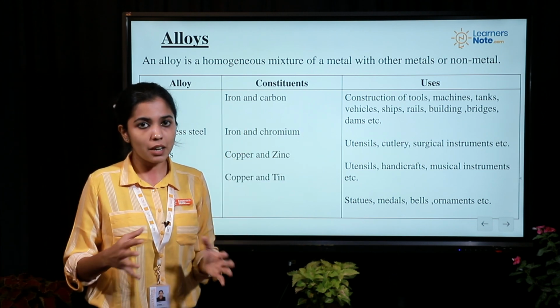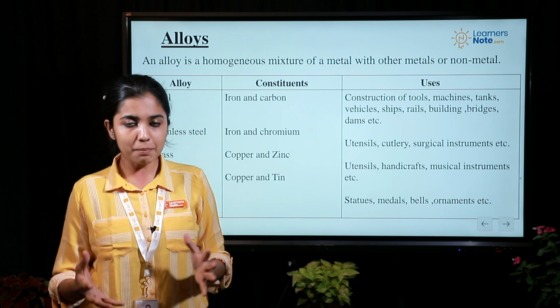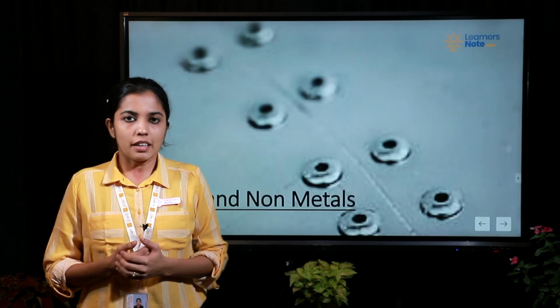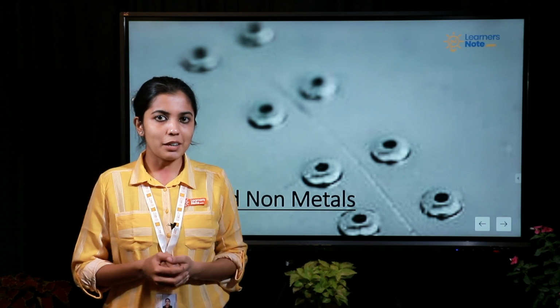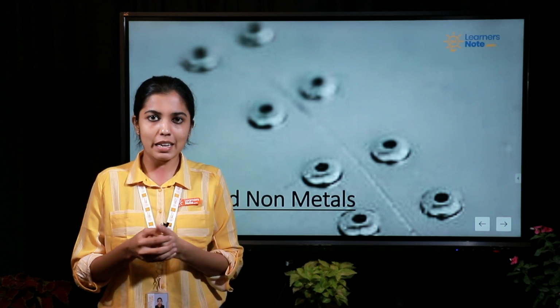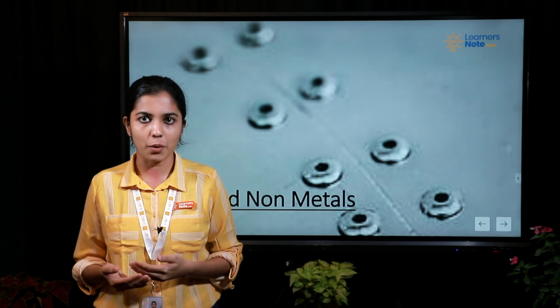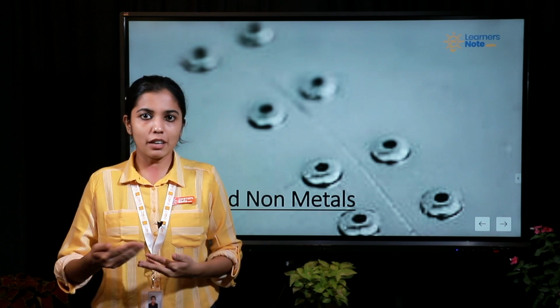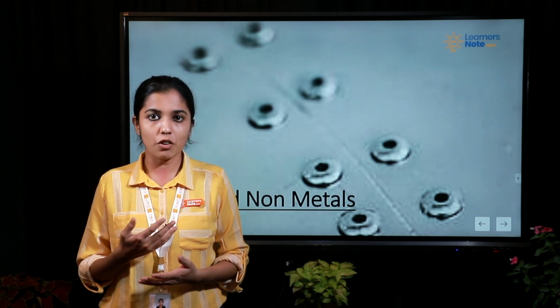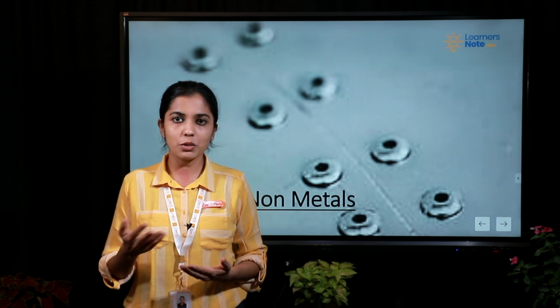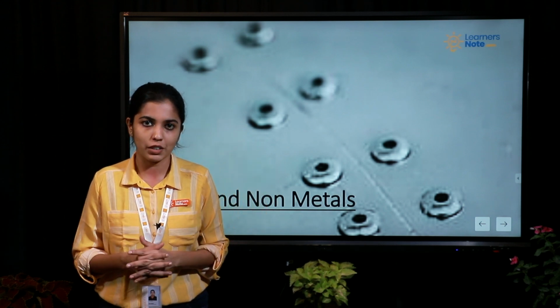So with that we come to the end of metals and non-metals. In this video we have discussed a few properties, physical and chemical, for both metals and non-metals, and then we saw the uses and the importance of metals and non-metals along with the uses and the combination of alloys.